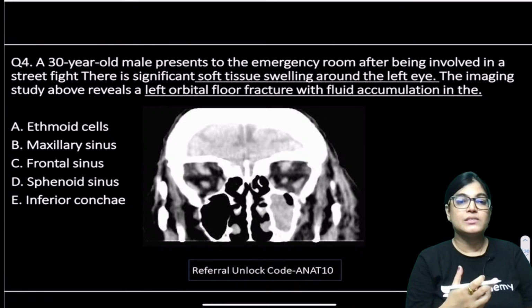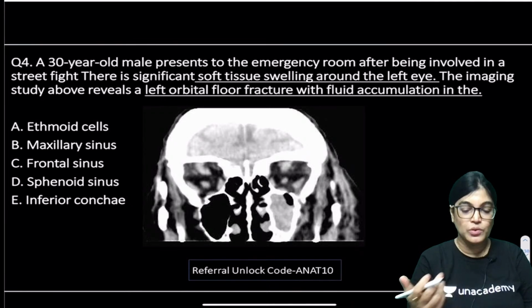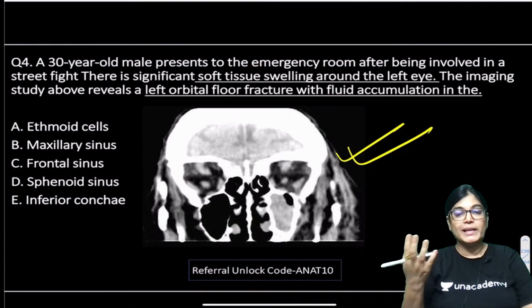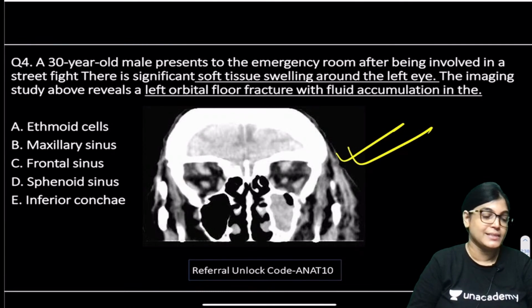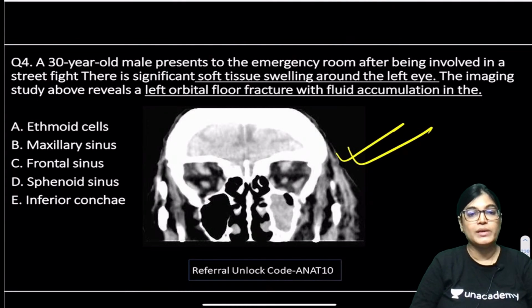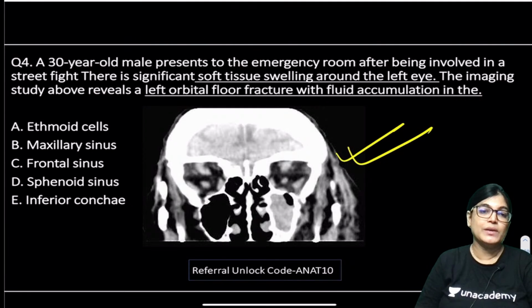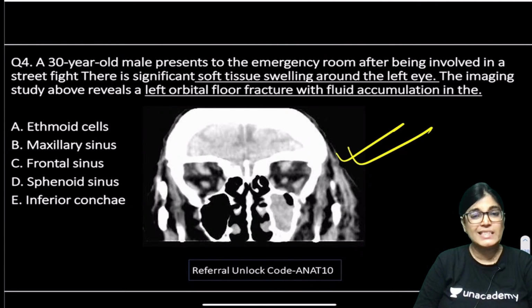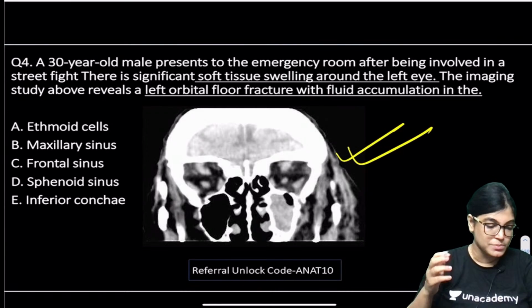The imaging study shows accumulation of fluid. So you just tell me, by seeing this image, accumulation of fluid is seen in which of the following sinuses? Ethmoidal, maxillary, frontal, sphenoid or inferior concha. Mark the correct answer. Maxillary sinus, Sam is telling, yes. So it is clearly seen in this diagram also. We know that air spaces are, so can anybody tell me what the air spaces are?